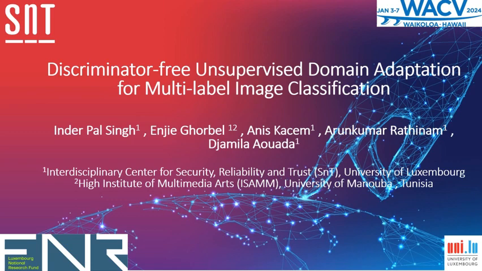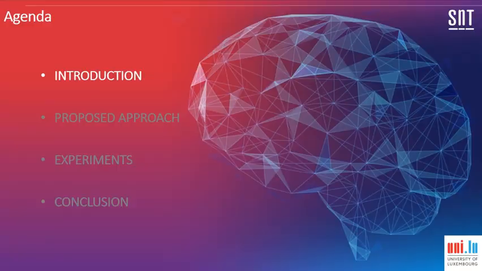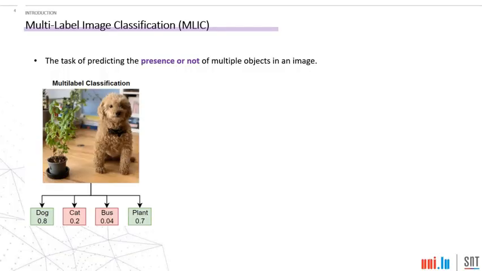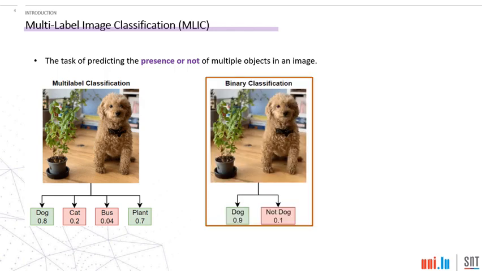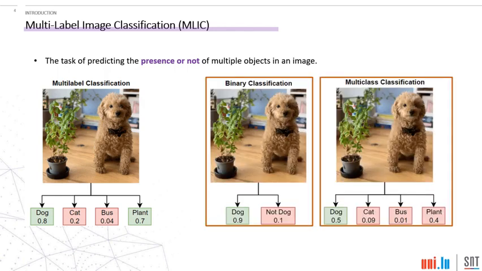Today I'm very excited to share our recent work called Discriminator-Free Unsupervised Domain Adaptation for Multi-Label Image Classification. Introducing the problem of multi-label image classification. It's a problem that aims to predict the presence or not of multiple objects in an image. It is much more complex and practical than the other simpler types of classifications like binary classification and multi-class classifications.